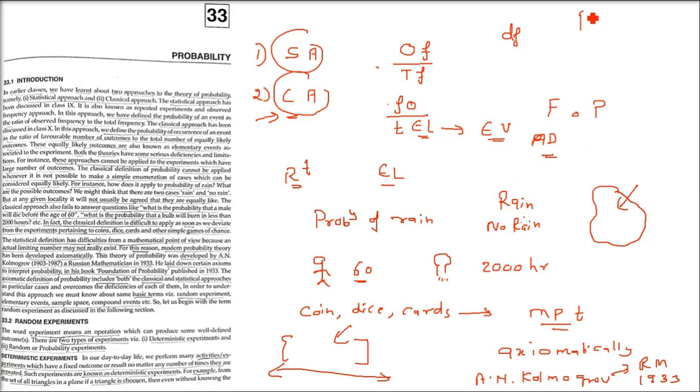In order to understand this approach, we must know some basic terms, for example, random experiment, elementary events, sample space, compound events, etc. There are so many. So let us begin with the term random experiment, and then we'll try to understand this axiomatic approach. First things first: random experiment. That is, there is no order. For example, from 1 to 10, if you want a random number, sometimes 2 can come, sometimes 6, sometimes 9. So there is no prima facie knowledge beforehand.